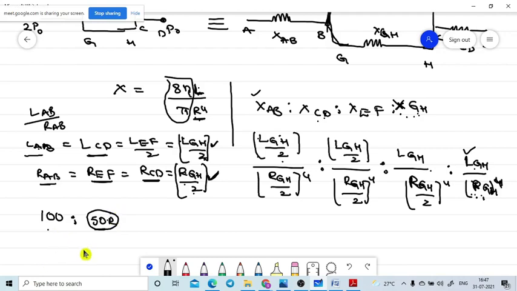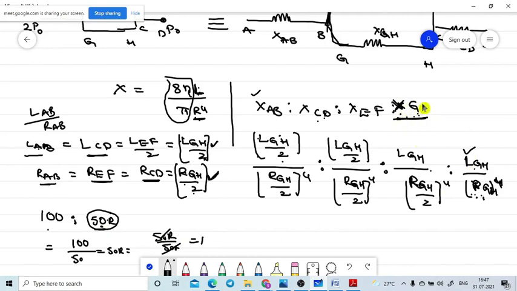That means your value divided by your friend's value is equal to 50%. Now I need to represent only with respect to this value. That means your friend's value divided by your friend's value is equal to 1. Now what is this one? X of GH.